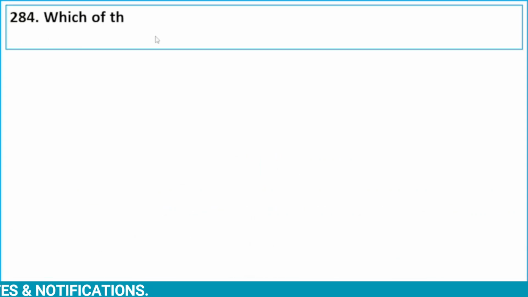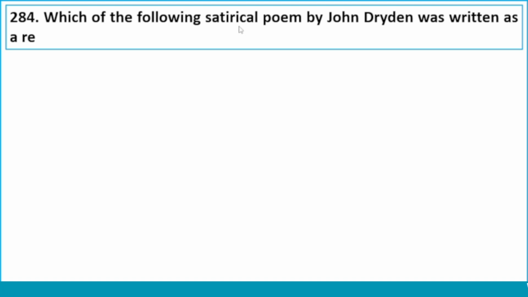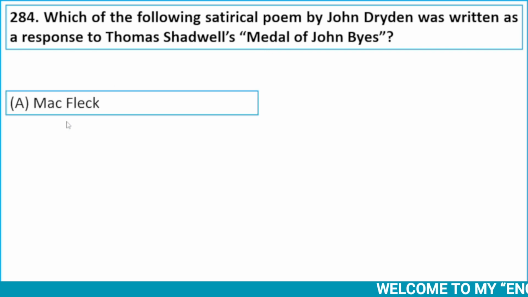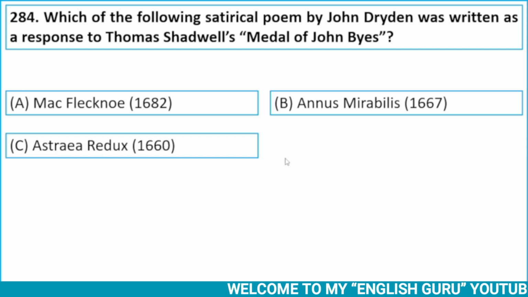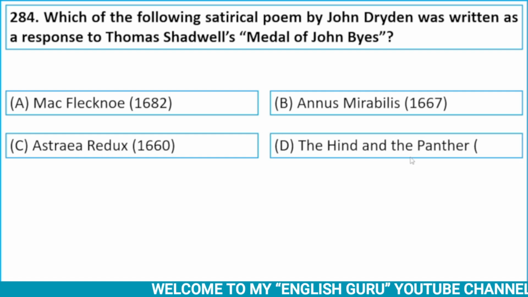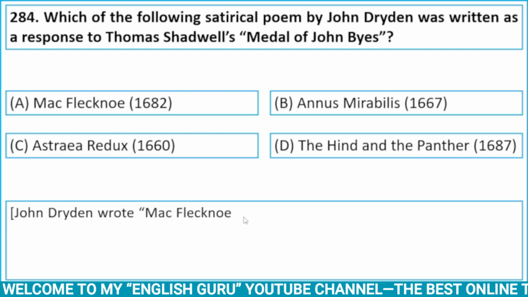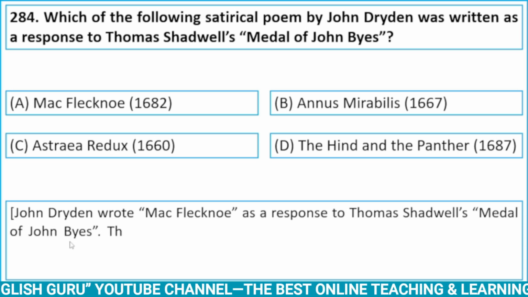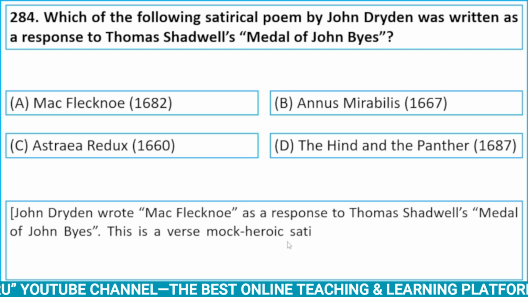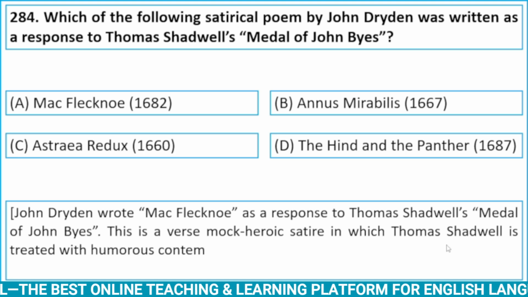Now let's see next question. Which of the following satirical poems by John Dryden was written as a response to Thomas Shadwell's The Medal of John Bayes? Option A, Mac Flecknoe. Option B, Annus Mirabilis. Option C, Astraea Redux. And option D, The Hind and the Panther. So John Dryden wrote Mac Flecknoe as a response to Thomas Shadwell's The Medal of John Bayes. This is a verse mock-heroic satire in which Thomas Shadwell is treated with humorous contempt. Here correct option is A, Mac Flecknoe.